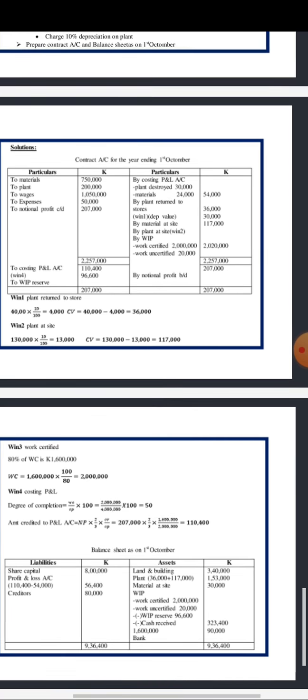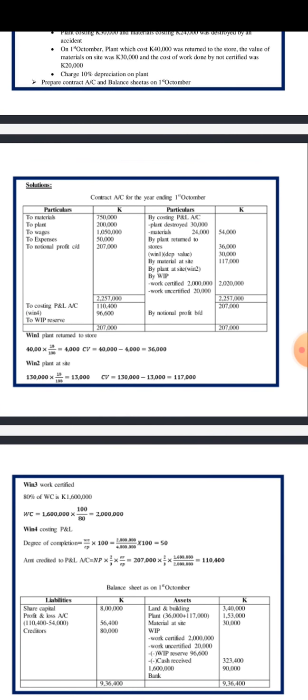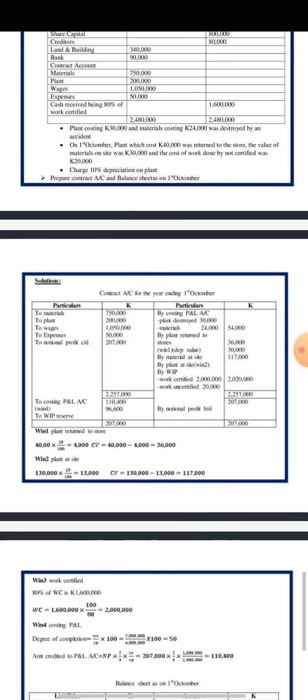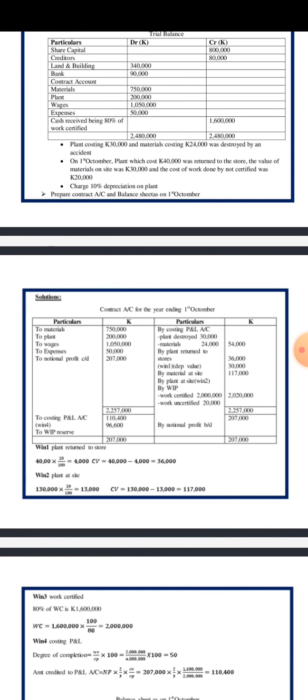In plant, so that we don't waste much time, we go into the contract account and get the plant values. Plant retained to stores, after removing the depreciation, was 36,000. So get that 36,000.